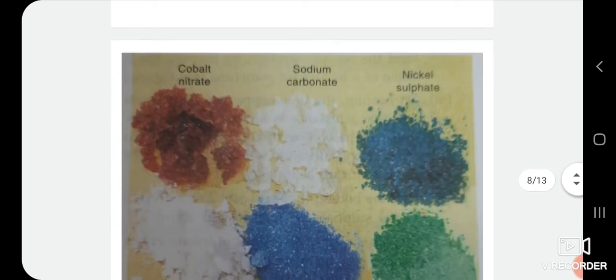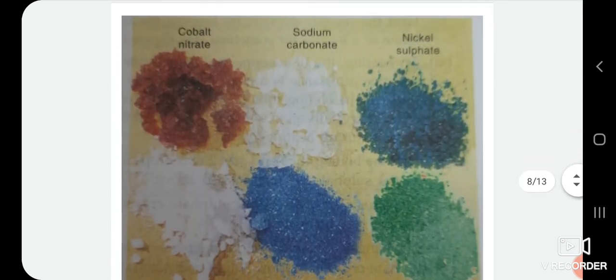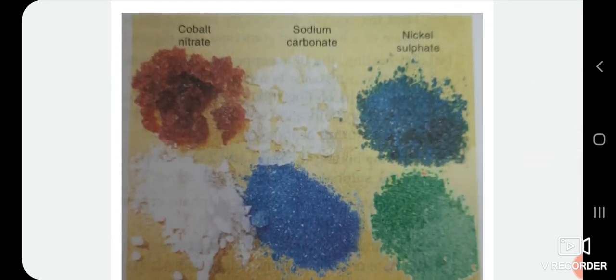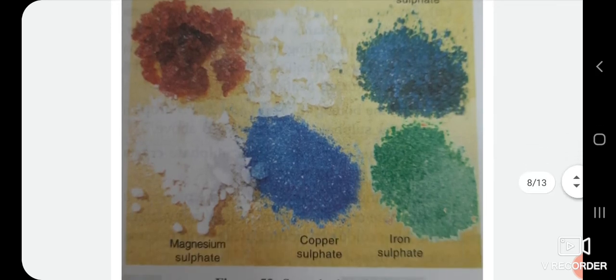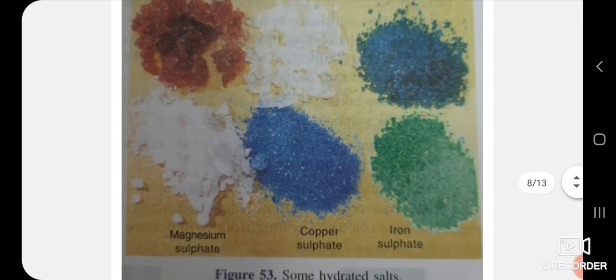One thing you should note, see all these salts. Here you can see cobalt nitrate, sodium carbonate, nickel sulfate, magnesium sulfate, copper sulfate, iron sulfate. Out of these salts, some salts are colored, like iron sulfate or copper sulfate or nickel sulfate.